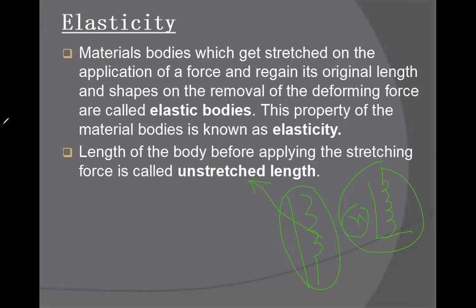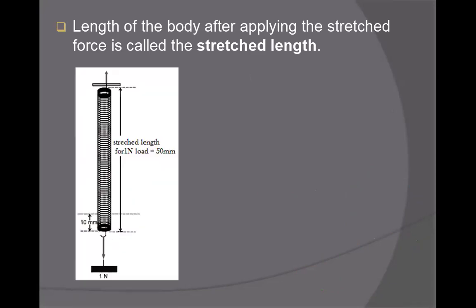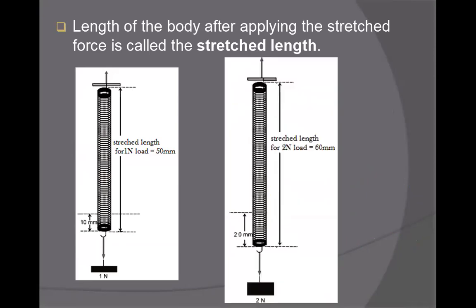And the second thing is extension. But before the extension, I want to write here something else. The stretch length, the length of the body after applying the stretching force, is called stretch length. Got the concept of stretch and unstretched length? Can you repeat stretch length?